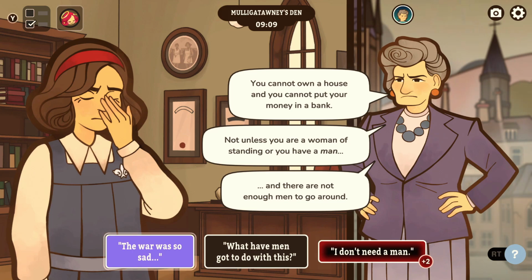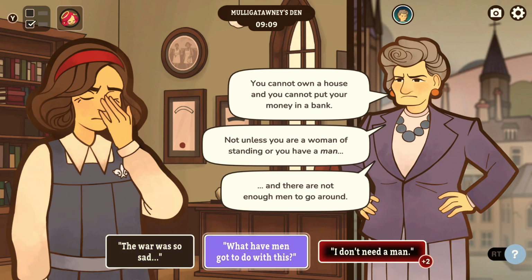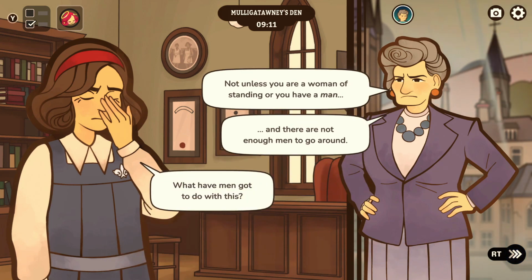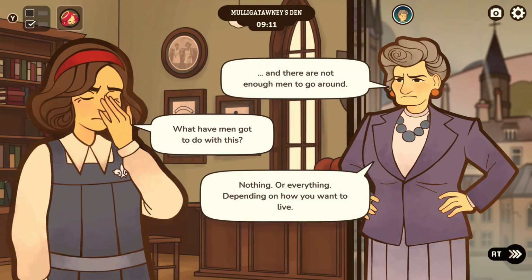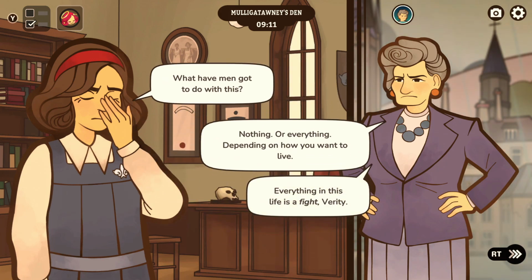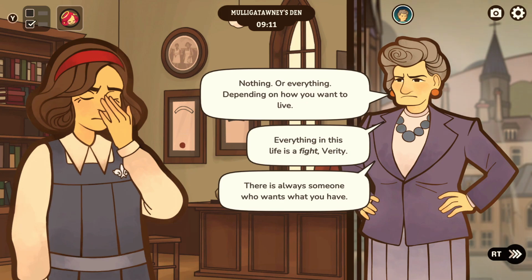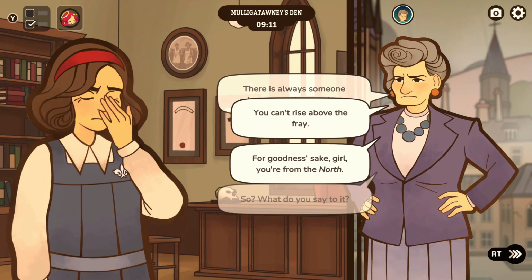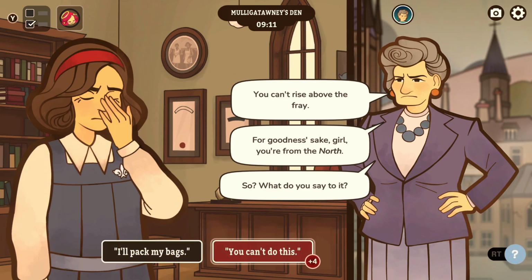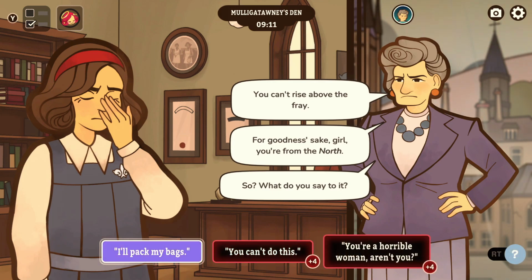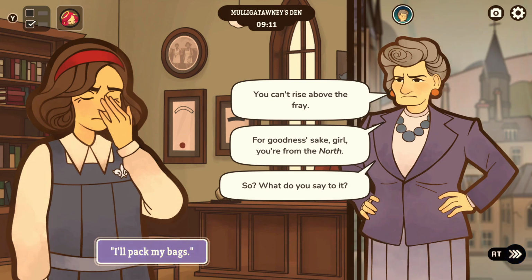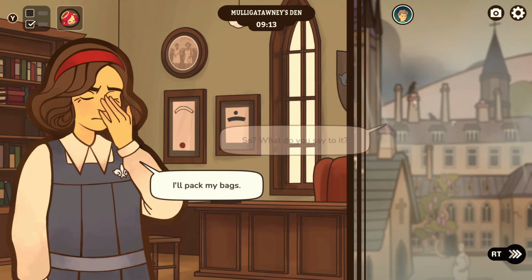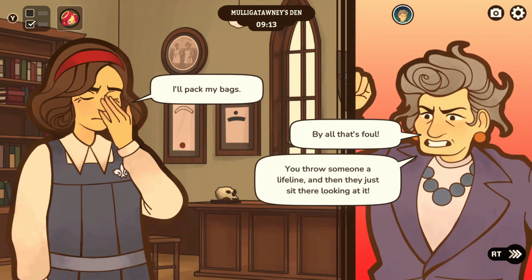Rather, it's presented as a necessity for her to be able to get anywhere in society in 1922. Moreover, Verity is almost certainly going to find the patriarchal society of the real world quite a different sort of environment to the heavily matriarchal society within the school's walls, and Miss Mulligatawny is keen to impress this on Verity at the earliest opportunity. The net effect of building up the nastiness meter is that it unlocks new options for things that Verity can do.